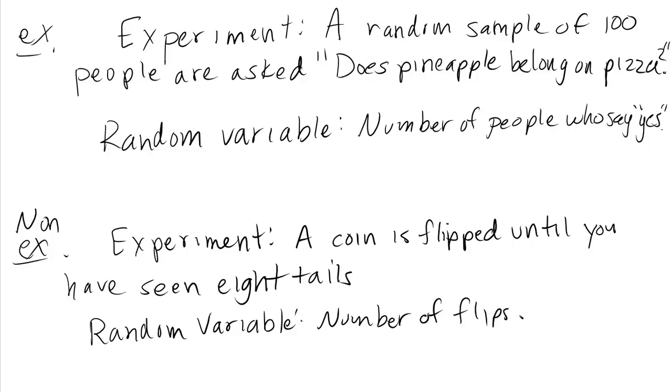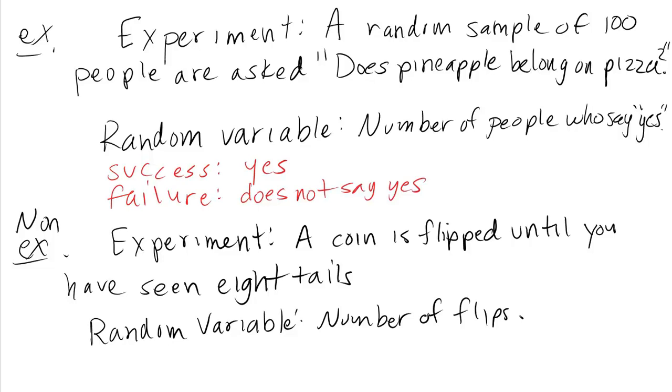And even if you want to be a smart aleck about it and say, well, there are some people who will say it depends, well, then we still have two categories. There are the people who say yes and the people who don't say yes, regardless of what their other answer might be. We can still categorize this into two. So to play it safe, I might say that a success is a person who says yes, and a failure is a person who does not say yes. And then I'll be able to step over any of your semantic landmines.